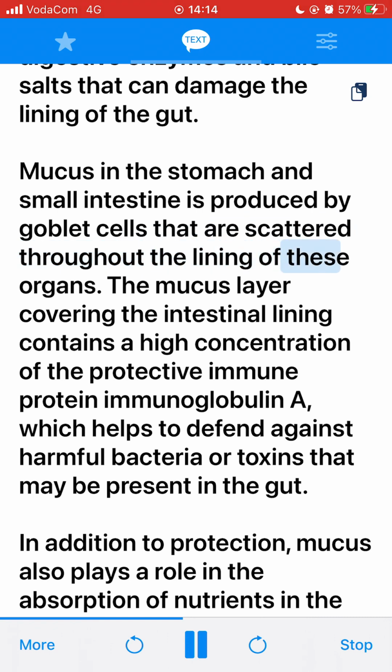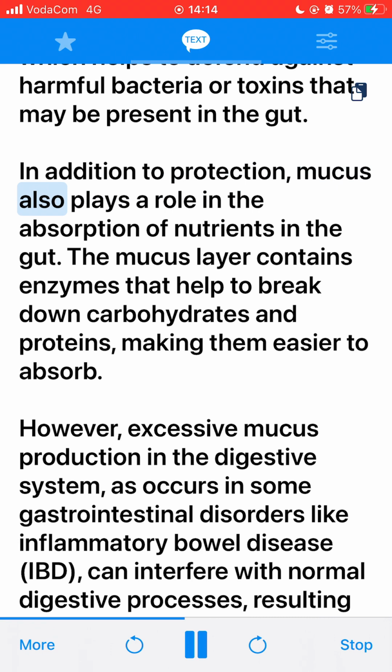lining of these organs. The mucus layer covering the intestinal lining contains a high concentration of the protective immune protein immunoglobulin A, which helps to defend against harmful bacteria or toxins that may be present in the gut. In addition to protection, mucus also plays a role in the absorption of nutrients in the gut. The mucus layer contains enzymes that help to break down carbohydrates and proteins, making them easier to absorb.